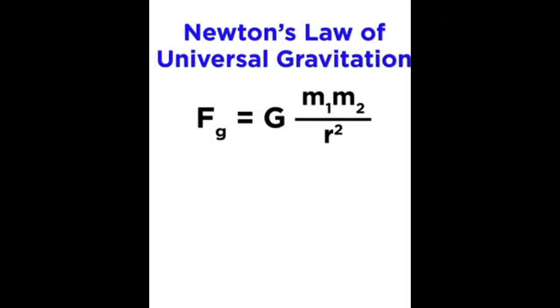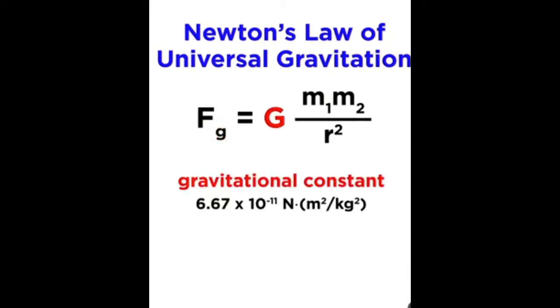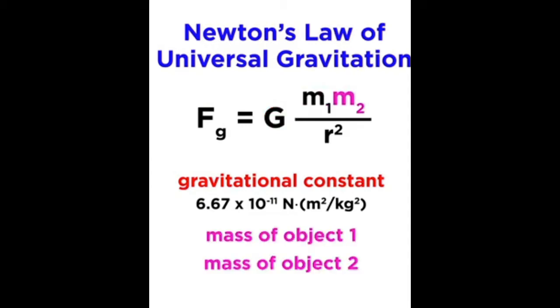Newton developed an equation to find the magnitude of the gravitational force between two objects, where F is equal to G, the constant of universal gravitation, times the mass of the first object times the mass of the second object, divided by the distance between them squared. Let's take an example for this.